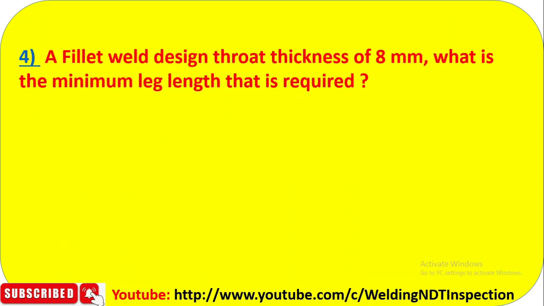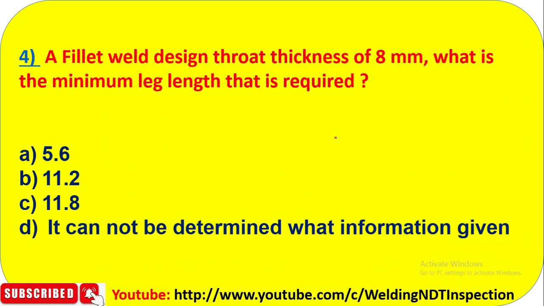Question number 4. A fillet weld has a design throat thickness of 8 mm. What is the minimum leg length that is required? So the design throat thickness of the fillet weld is 8 mm. So what should be the minimum leg length? A 5.6, B 11.2, C 11.8, and D, it cannot be determined. What information is given? So definitely D will not be the answer. We need to check A, B, C, which one is correct.